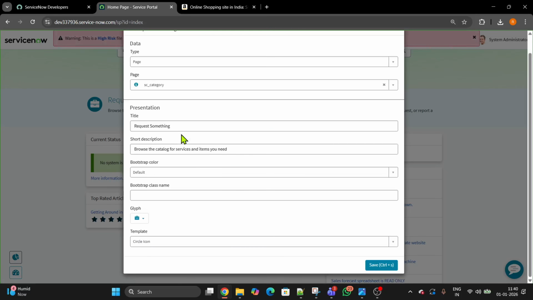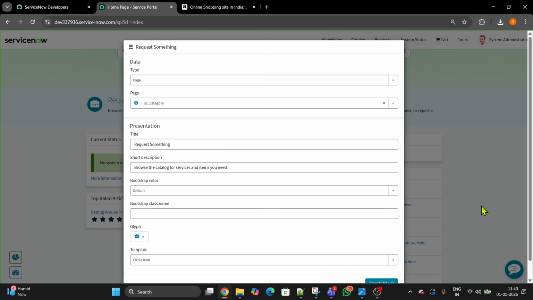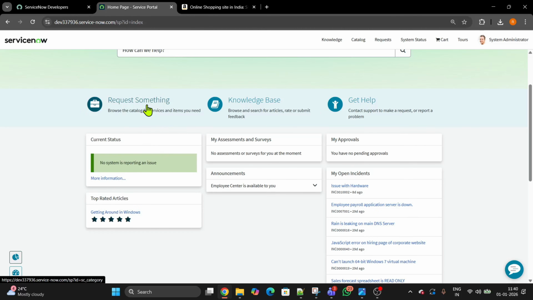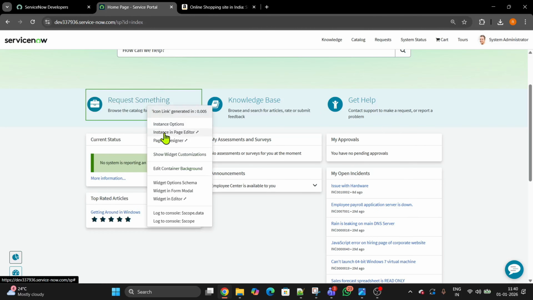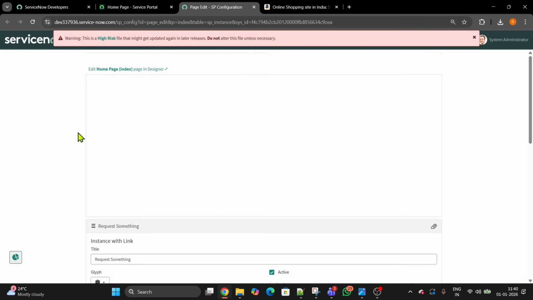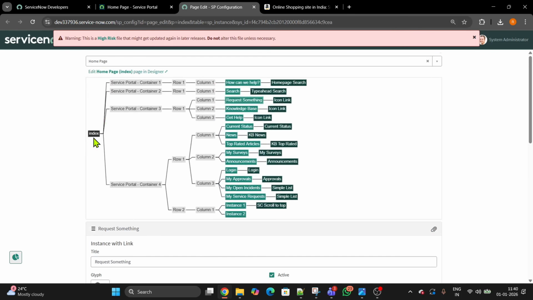It says that the title is request something. Everything is coming up over here. If you again Control click, it will give you the page editor. It will take you to the different SP configuration, the service portal configuration. You can see you can edit the page over here. You can see portal, then column, then these are the widgets. See the diagram. This is what we have to build from zero.